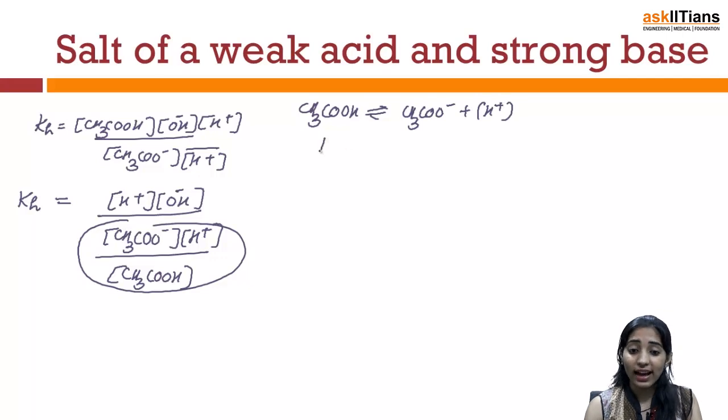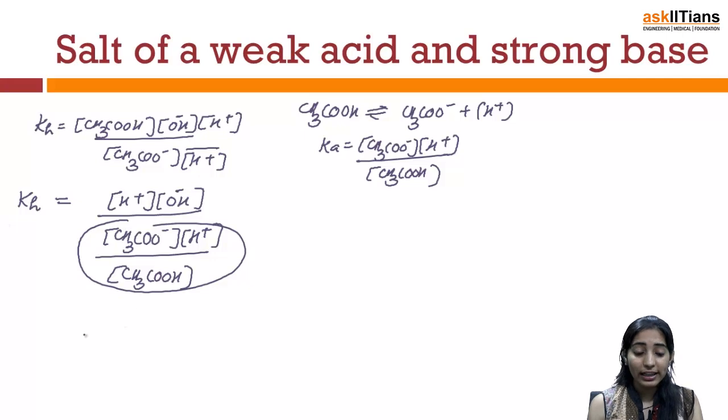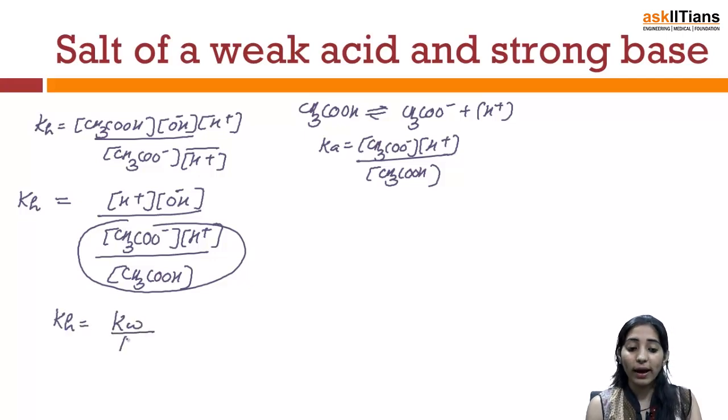For this reaction, I had written Ka as CH3COO minus multiplied by H positive divided by CH3COOH. Now on replacing the values here, I can say that Kh is nothing but Kw by Ka.